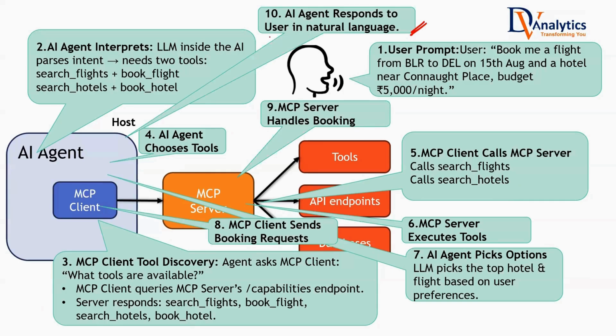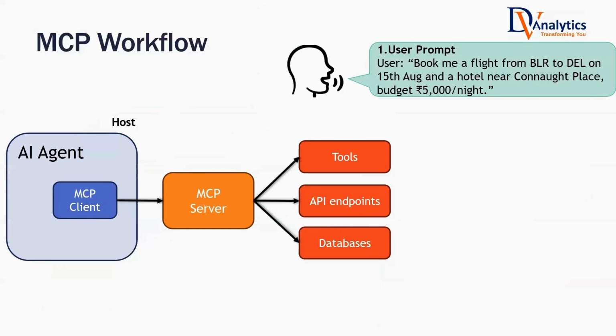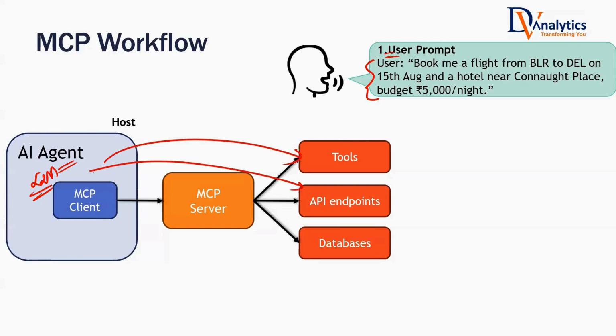You know what? All this was done by the AI agent automatically earlier also. The only thing is, in between there was no MCP server. The process remains the same as earlier. Like, what was the process? The user used to ask the AI agent, book this flight, I want to do this. And the LLM inside the AI agent used to interpret it. The AI agent used to directly interact with the tools.